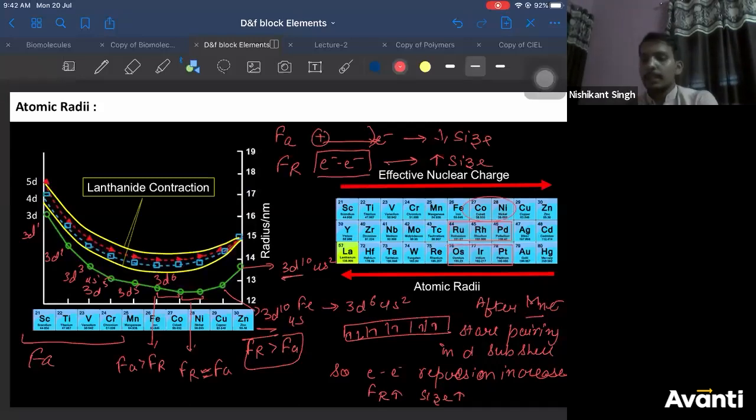I hope the normal trend in atomic radii across the period is clear. We'll discuss the group now. Like we have discussed three periods, now we'll discuss the group. This is a very difficult thing because there are a lot of exceptions in this. The regularity is not there.